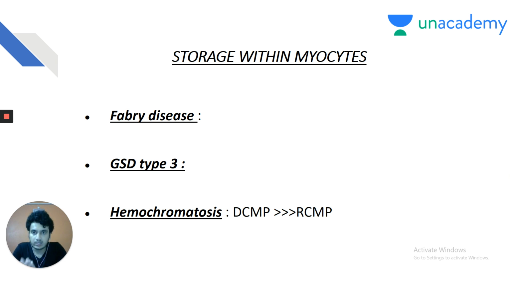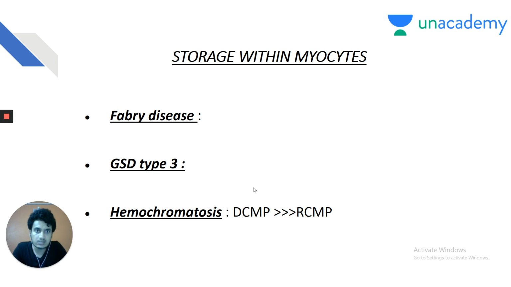The second category of the restrictive cardiomyopathy, that is, storage within the myocytes. There are only three diseases that are to be stressed upon. The first one is Fabry's disease. The second one is glycogen storage disorder type 3. The third one is hemochromatosis. Again, my dear friends, this is a very, very important question. In hemochromatosis, it is the dilated cardiomyopathy which is more common than the restrictive cardiomyopathy.